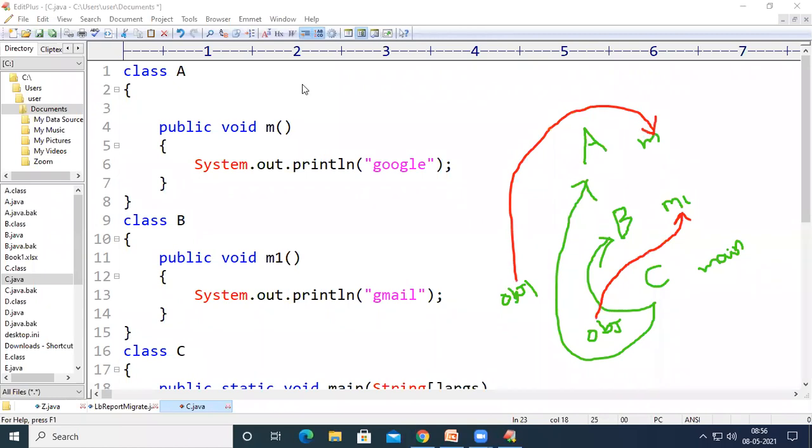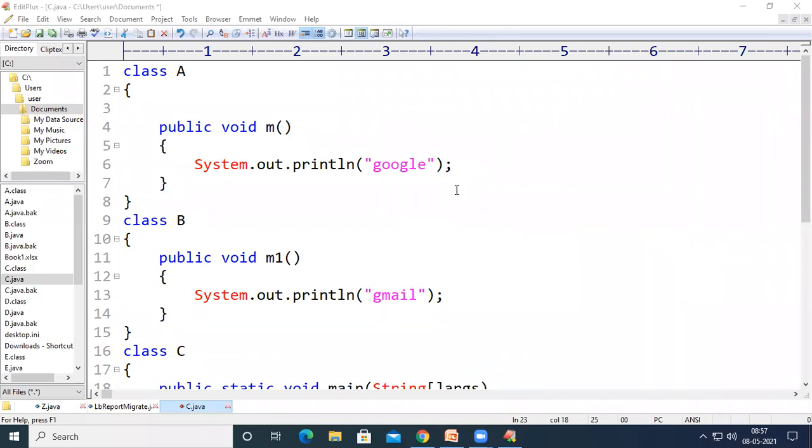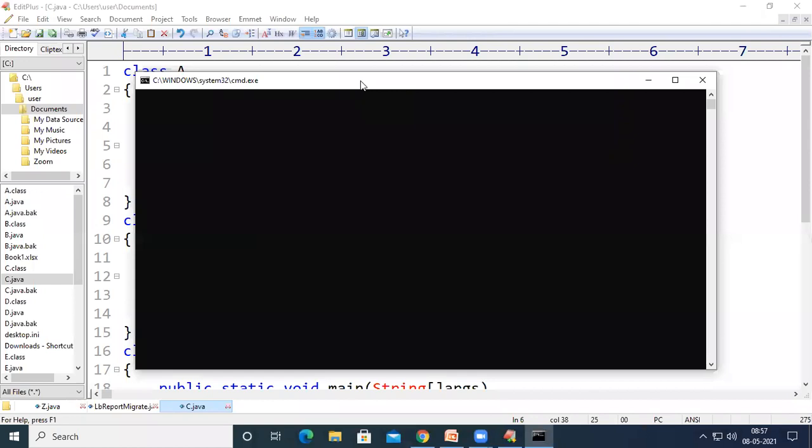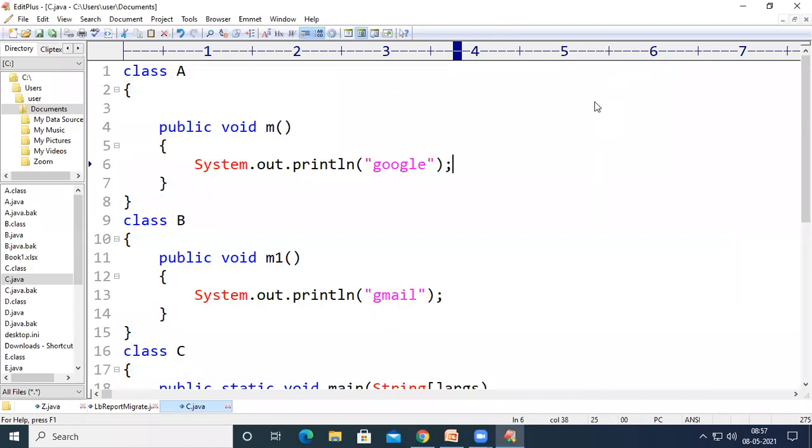Keep one thing in your mind: both these methods m and m1 are declared as public, and the main method is also public. As I said earlier, if anything is public, it can be accessed in the same class, subclass, outside package, and derived class. It can be accessed everywhere. So let us see the output of this code. I just compiled the code, and then I am running the code.